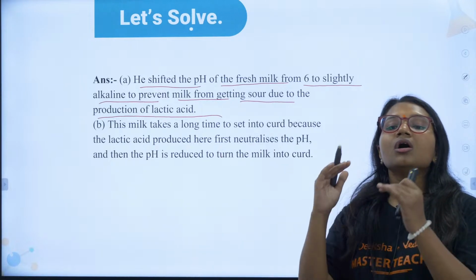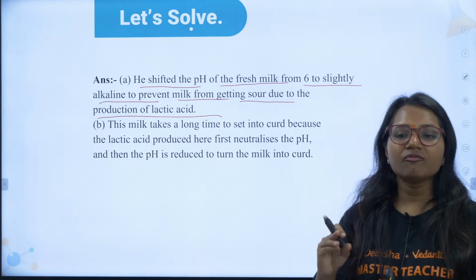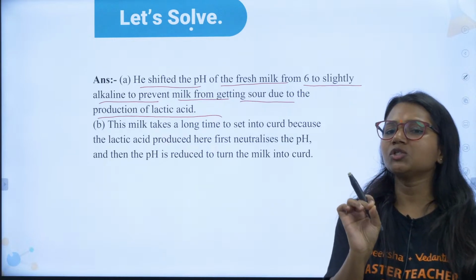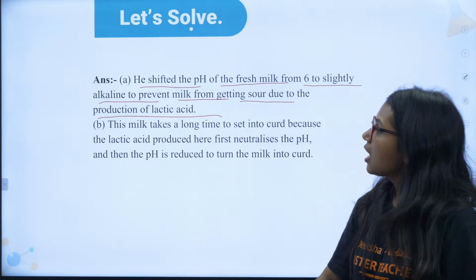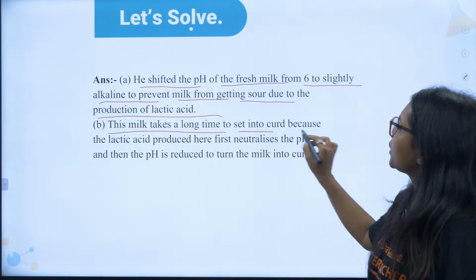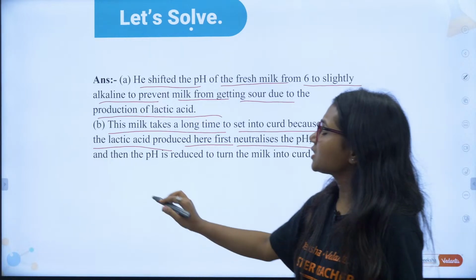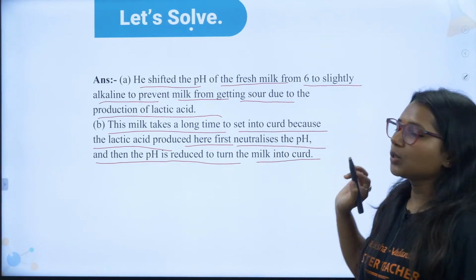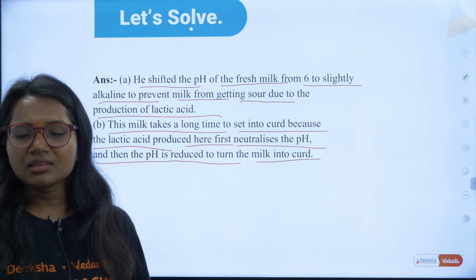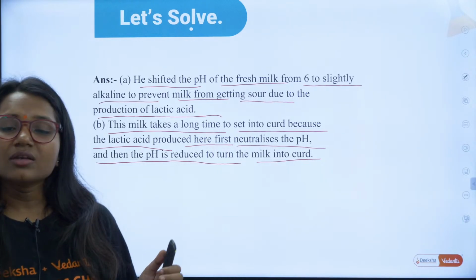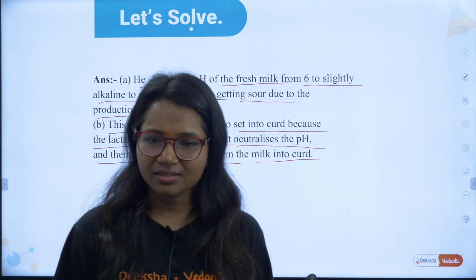So if we want to stop the spoilage, if we want to increase the life of milk, we have to add a small pinch of base, so that it will become alkaline. This milk takes a long time to set into curd because the lactic acid produced here first neutralizes the base, and then the pH is reduced to turn milk into curd. Understood? Yes, absolutely correct. Did you guys understand this question? Can I move forward to the next question?